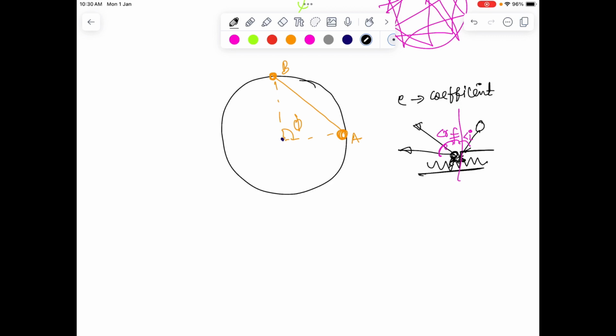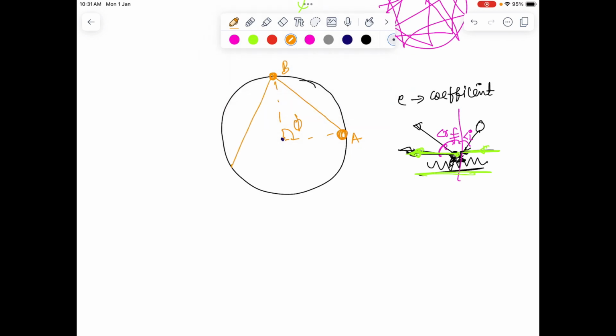So in the language of physics, they define the coefficient of restitution as the ratio of the velocity of separation to the velocity of approach. So how much the ball is being resisted by the surface is fundamentally the idea behind the coefficient. So let's do it from a mathematical perspective more.